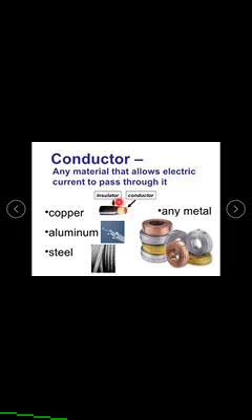The layer of plastic acts as an insulator. Also aluminum allows electricity, so it is treated as a conductor.